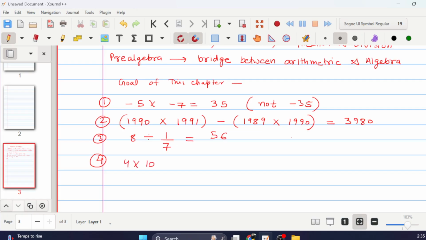So 4 into 10 into 49, 2 into 5 into 7. Again, you will think it will take so much time to do all these things, but you should be able to do it very quickly. So how are we going to do this kind of question? That is the goal of this chapter.